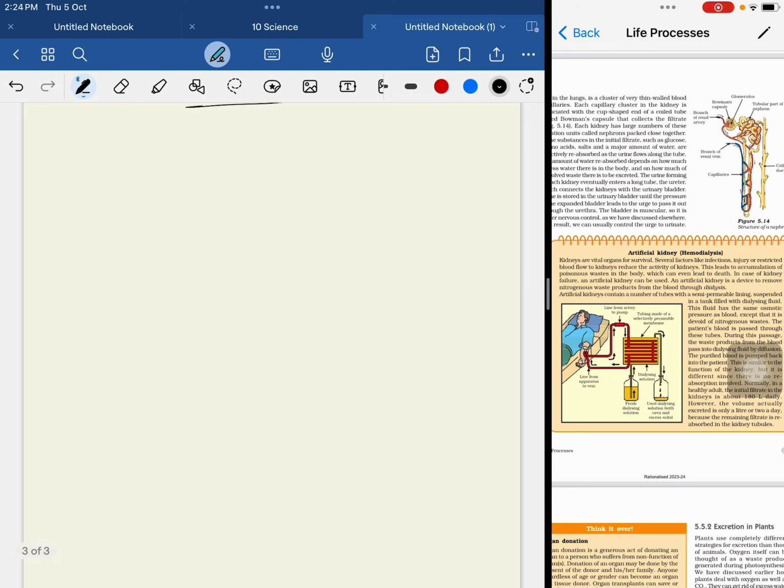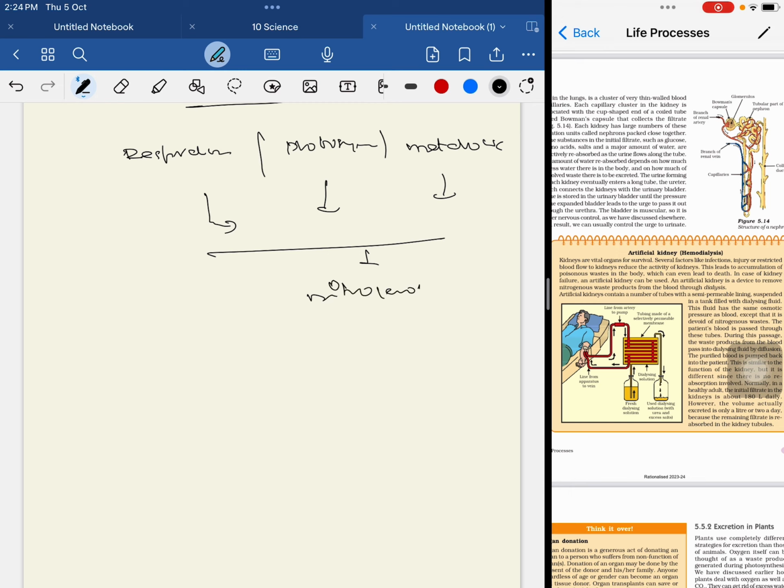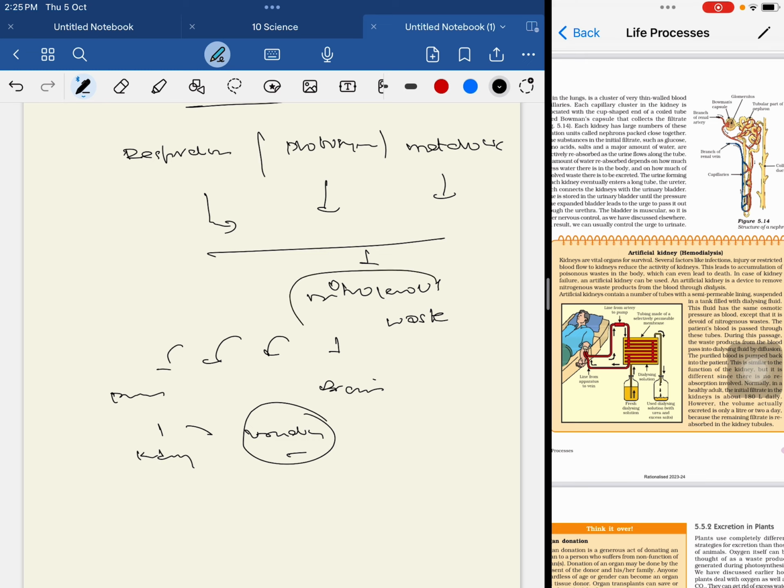The next thing is how excretion takes place in human beings. The waste material produced during respiration and many metabolic activities in the body, from the food we eat and whatever the muscles release, is converted into nitrogenous waste products. These are highly damaging to the brain, so they should be eliminated from the body through the kidney in the process of urination. The nitrogenous waste product should be excreted into urine. This is a must.